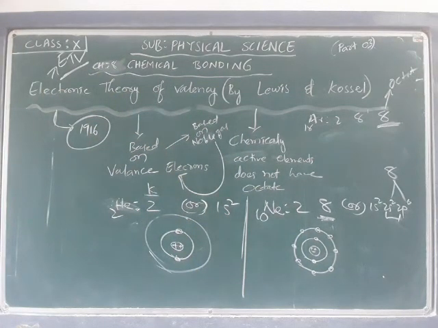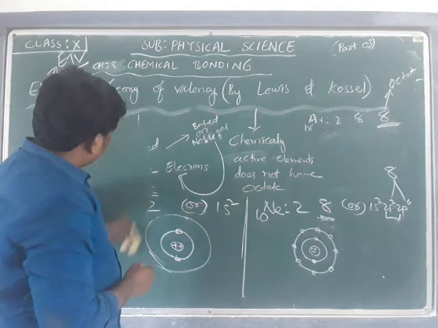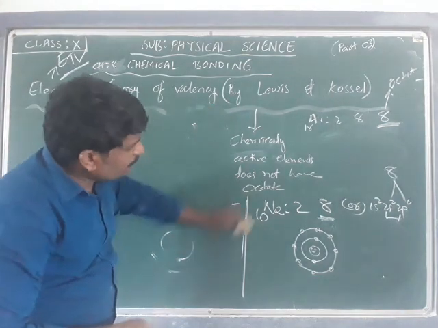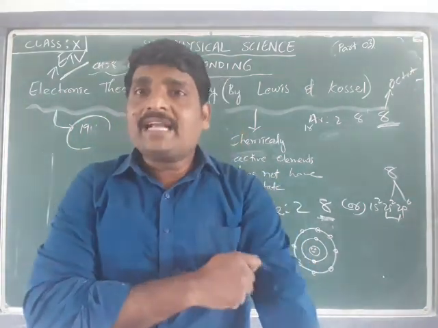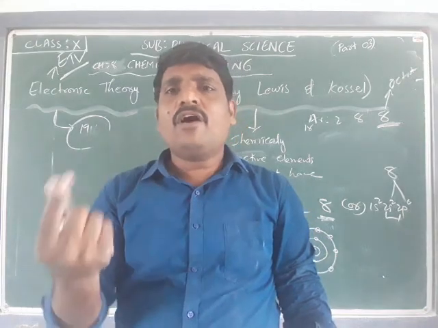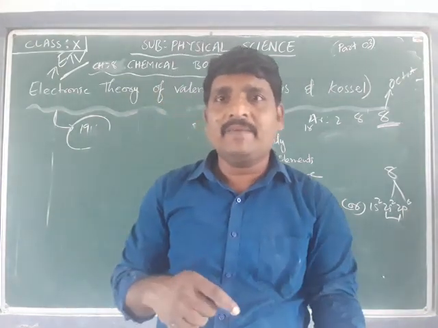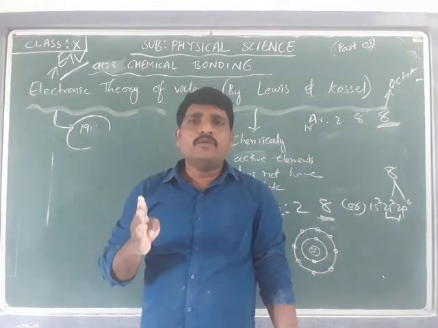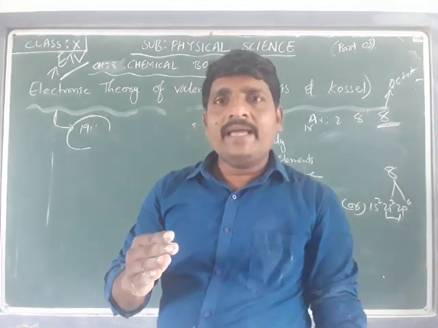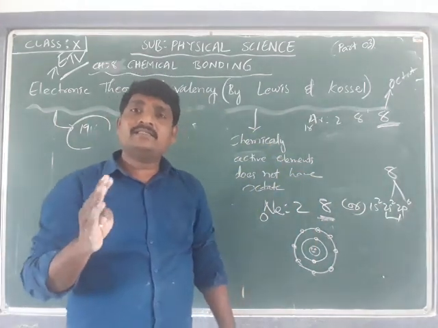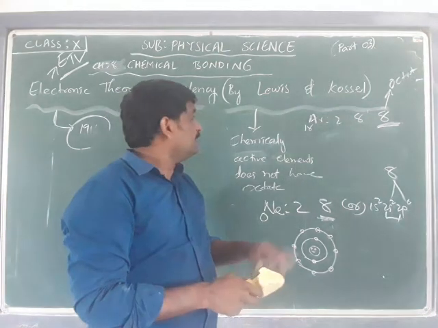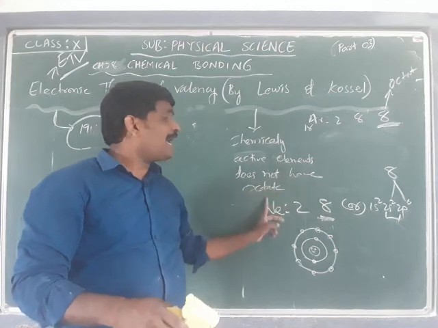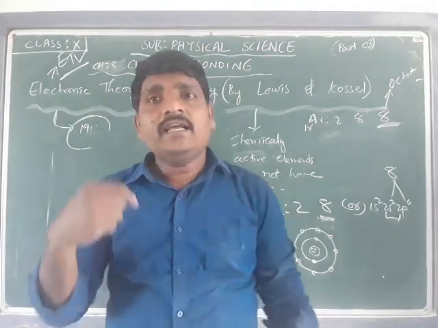Let us consider some examples. One more thing they noticed is that the noble gases are chemically inactive, so they will not participate in any chemical bonds. But apart from the noble gases, all the remaining elements do not have 8 electrons in the outermost shell and they are chemically active. That is, the chemically active elements do not have an octet in the outermost shell.